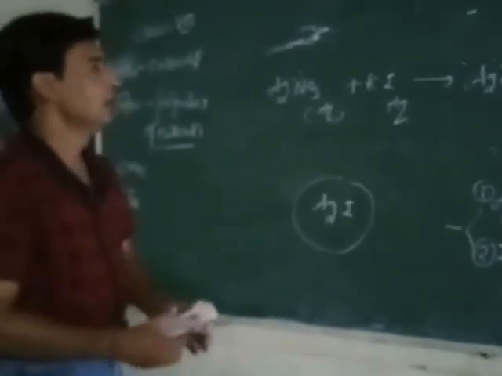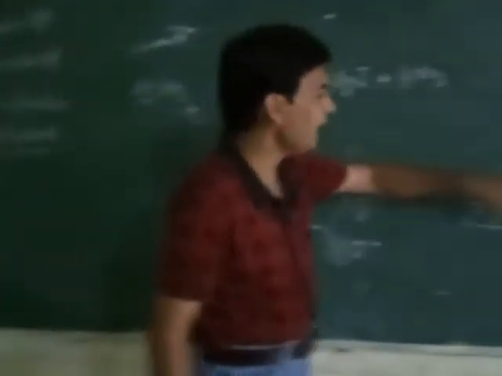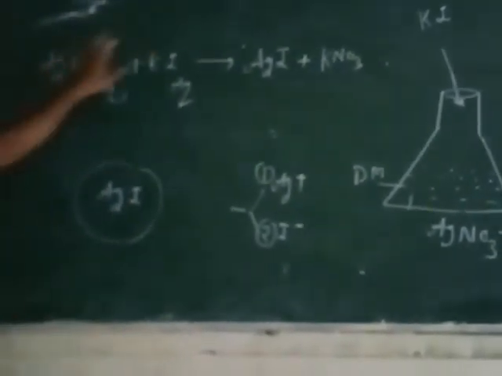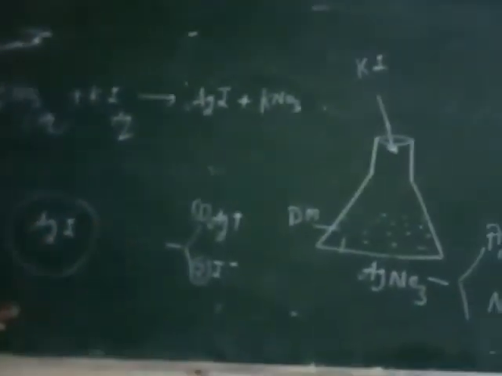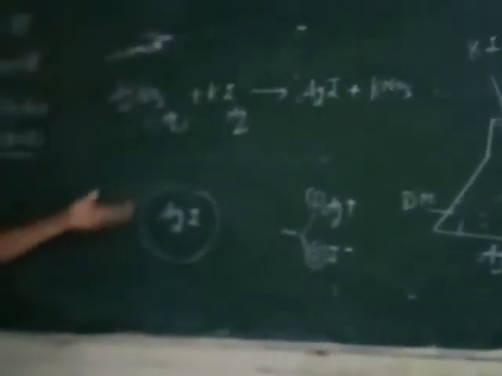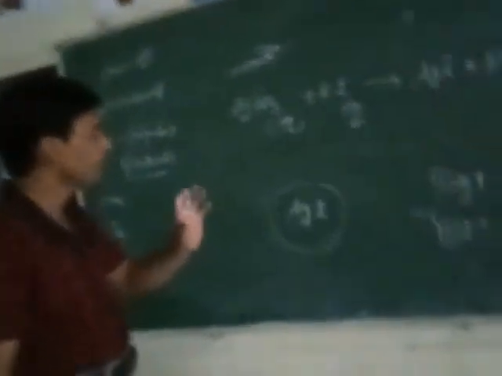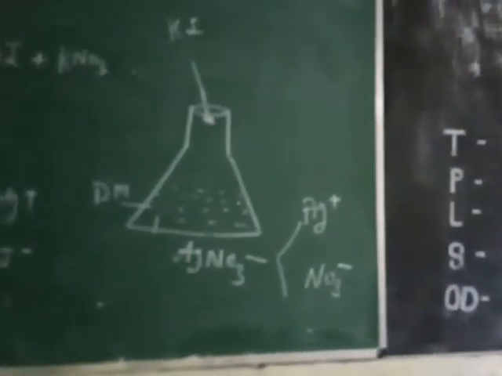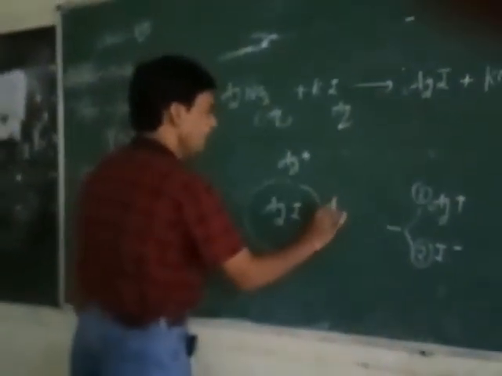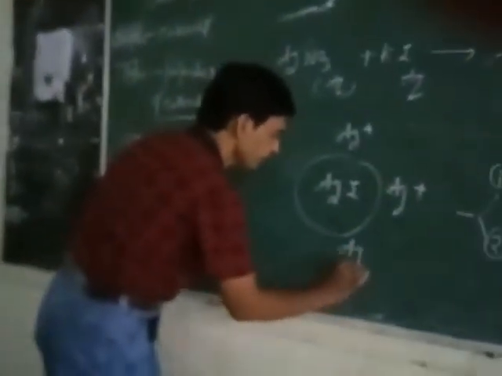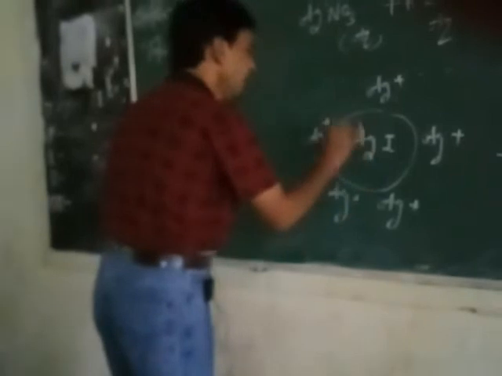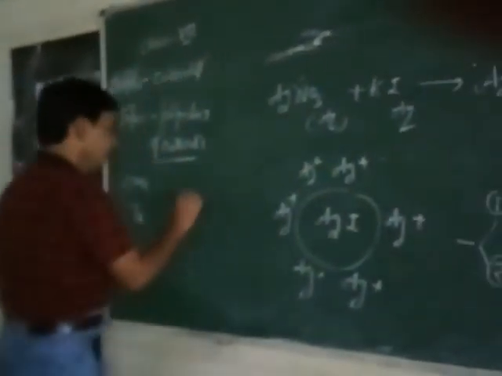When potassium iodide is added to silver nitrate, the iodide ions combine with the silver and form silver iodide. Then iodide ions are completely consumed in the formation of silver iodide particles. So what is available here? Only silver ions are available, in excess. Then silver iodide adsorbs silver ions on its surface, and the silver iodide particles are positively charged.